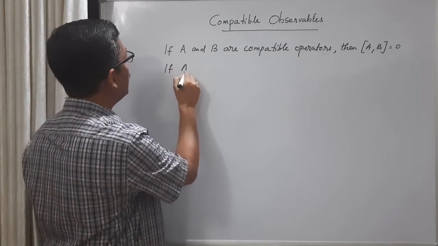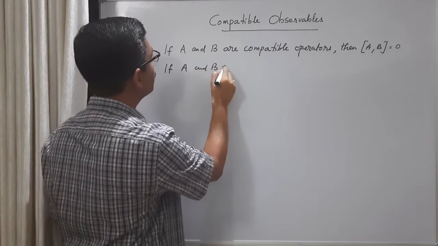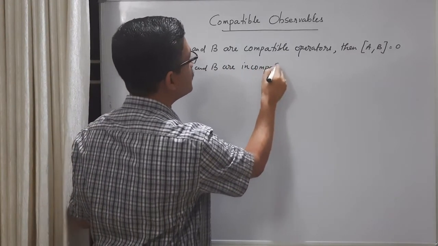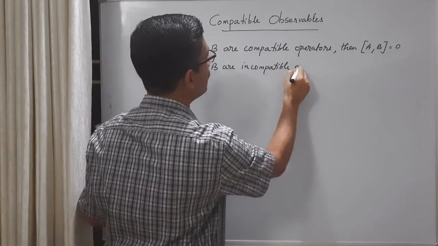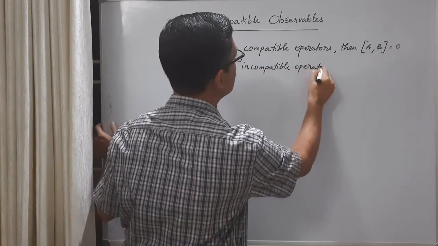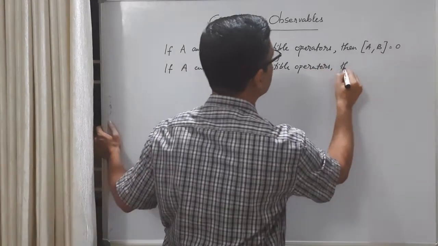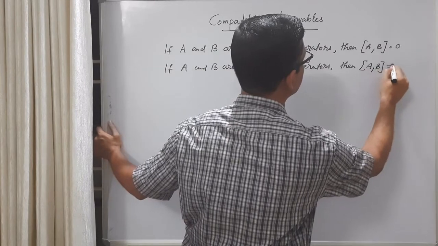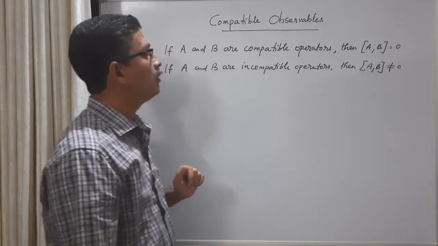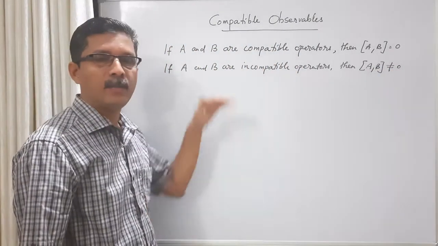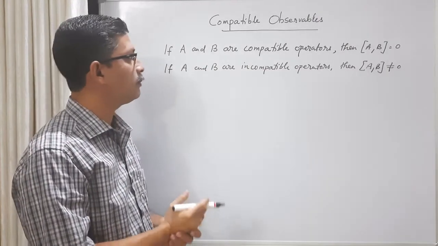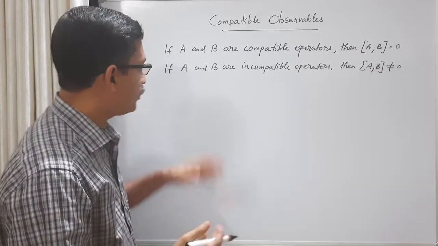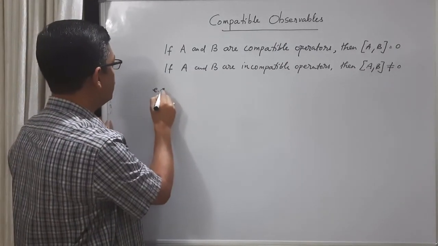And if A and B are incompatible, that means not compatible, incompatible operators, then we can say they don't commute with each other. The commutator is non-zero. So this is the idea of compatible and incompatible operators. Let us explore their properties further. Before that, let us consider examples of them.